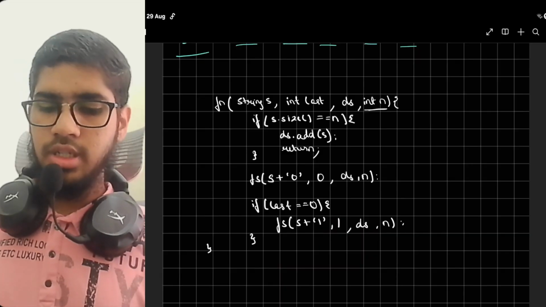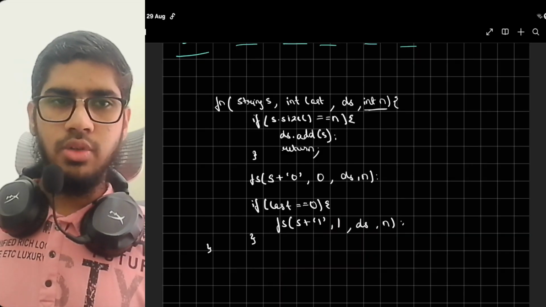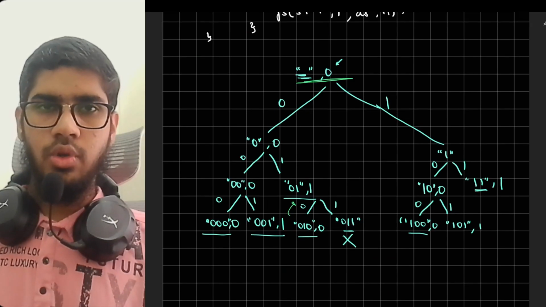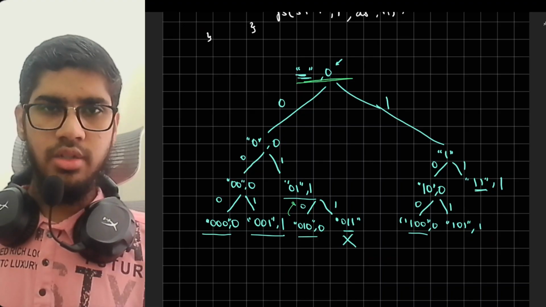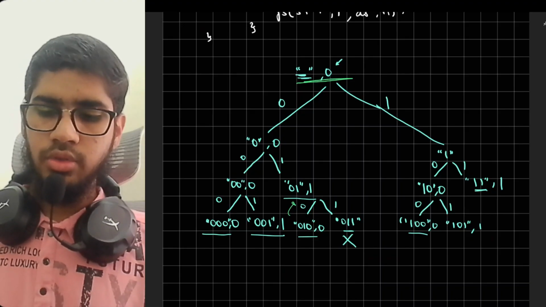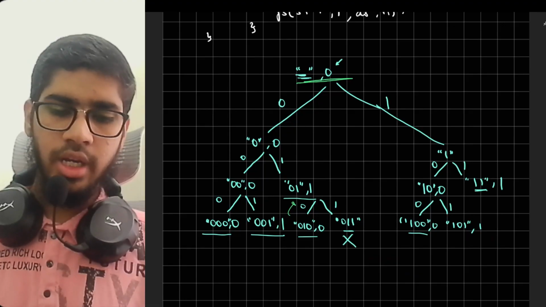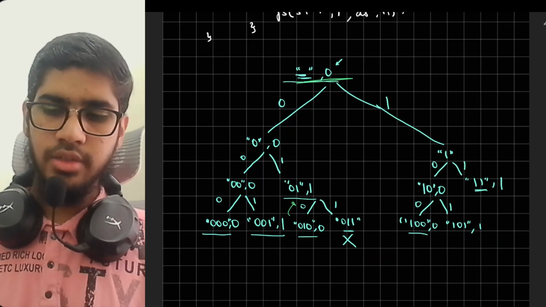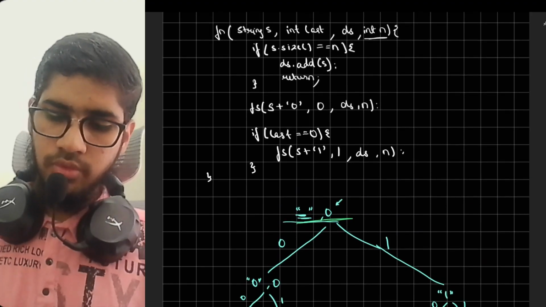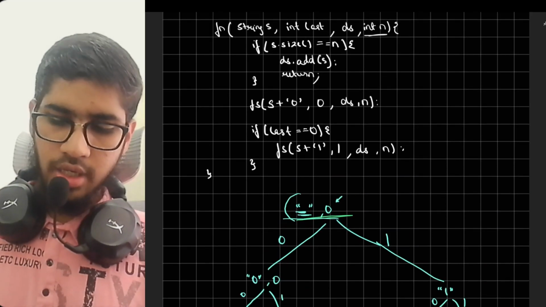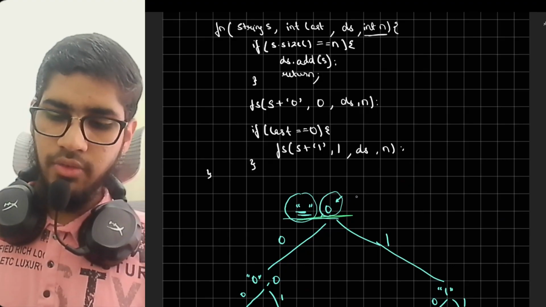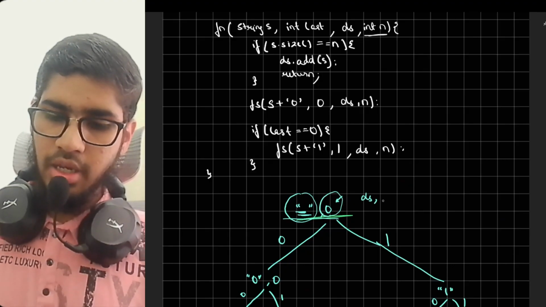So for the bigger question, I would quickly show you the recursion tree. Then we would continue with its implementation. Okay, so this is the recursion tree that I have drawn. What we are getting to know is that the function that we have written, the pseudocode above, would pass the string s and the last value.